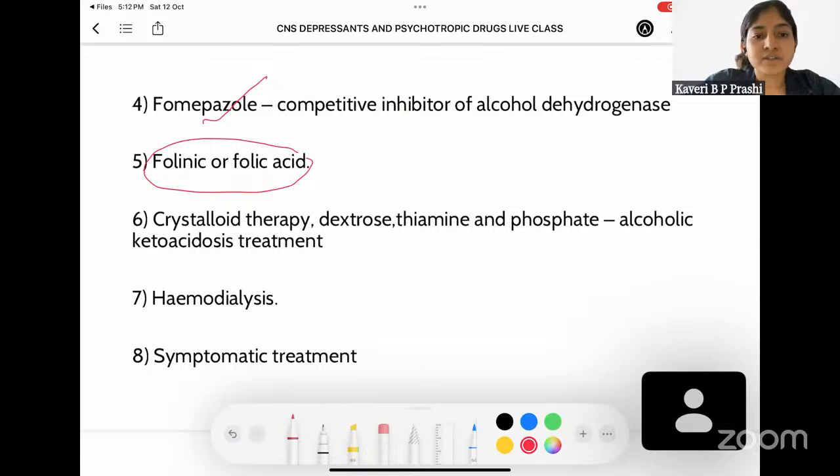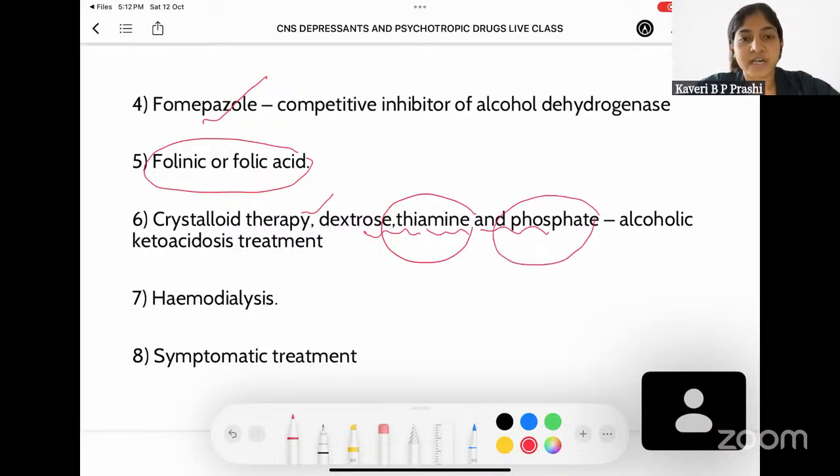You can also give cocktail therapy, a combination treatment with dextrose, thiamine, and phosphate. These are going to replenish everything that is lost from the body. Whenever you give thiamine, a vitamin D is going to get replaced, and phosphate also helps in production of energy. That way, the person doesn't go out of energy. Also, this cocktail therapy is also the treatment for ketoacidosis.